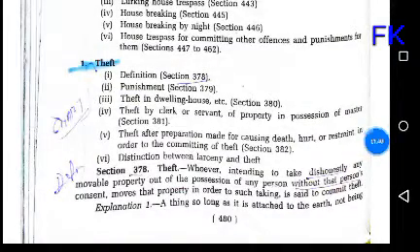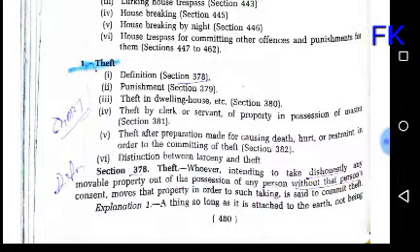So first video, let's start with theft. Theft definition is section 378 and its punishment is provided for in section 379. And then there are points 3, 4, 5 and 6, which are various forms of theft. That is theft in dwelling houses, etc.